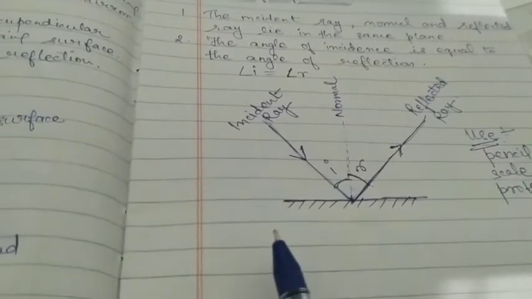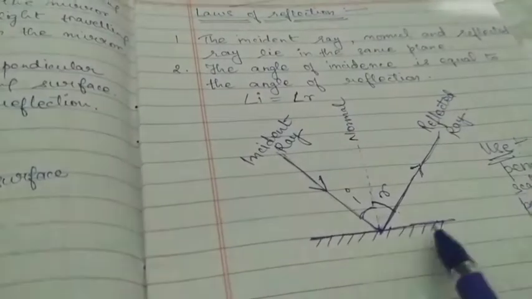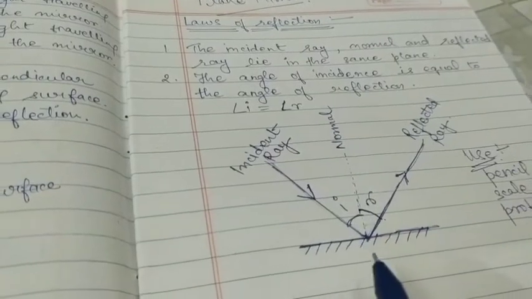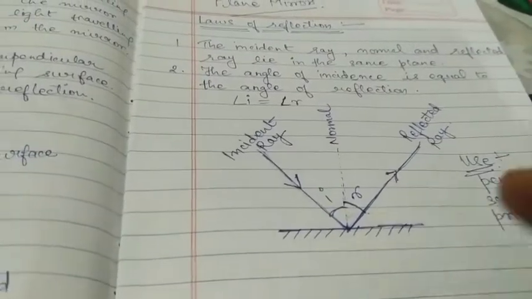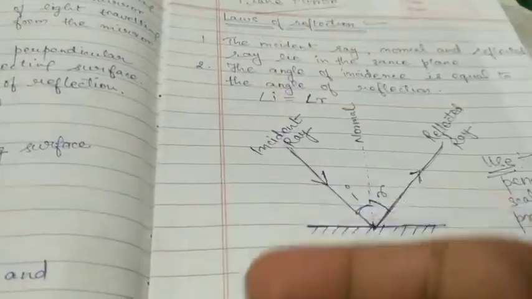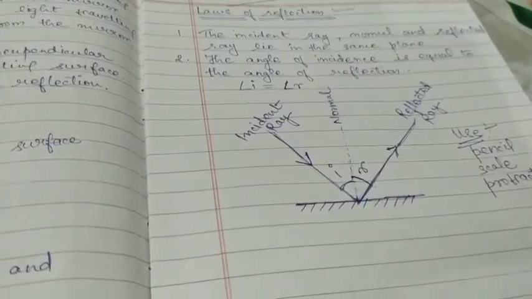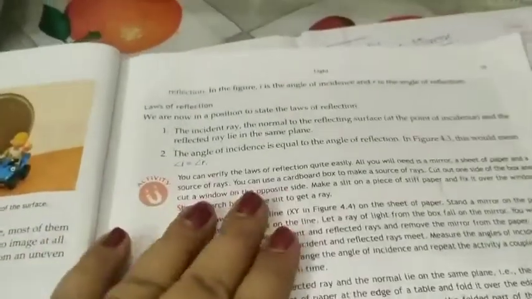So this is the diagram of a reflection taking place from a plane mirror. Here we are showing just single light rays, and so these are the laws of reflection, that the incident ray, normal and reflected ray, they are lying on the same plane, and the angle of incidence should be equal to angle of reflection. Fine. Then you have to study the reflection from plane mirror. Let me show you your book. So this was the law of reflection. We have finished this activity, you can skip.